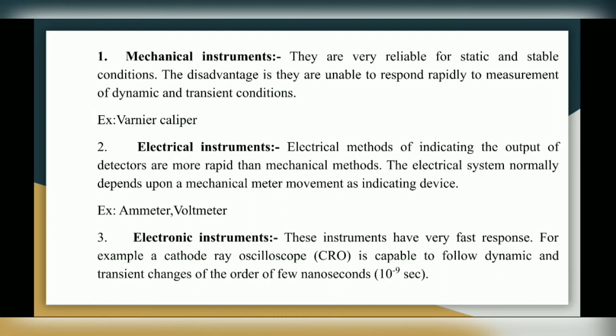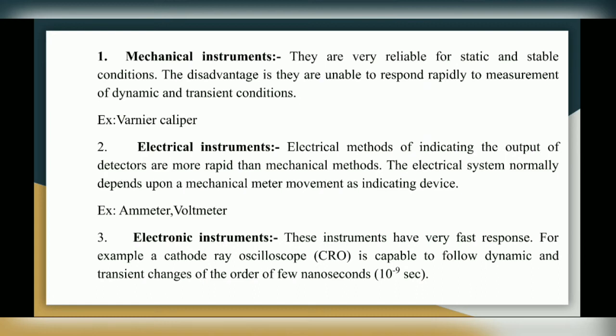First is mechanical instruments. So what are the mechanical instruments? They are very reliable for static and stable conditions. So mainly mechanical instruments we can use only for static conditions. They are not suitable for dynamic or varying conditions. The disadvantage is that they are unable to respond rapidly to measurement of dynamic and transient conditions. So they cannot be used for dynamic conditions. And the example of a mechanical instrument is the vernier caliper.